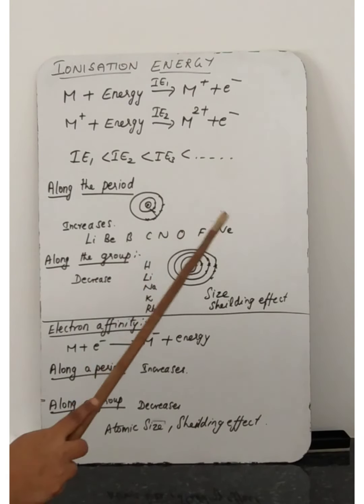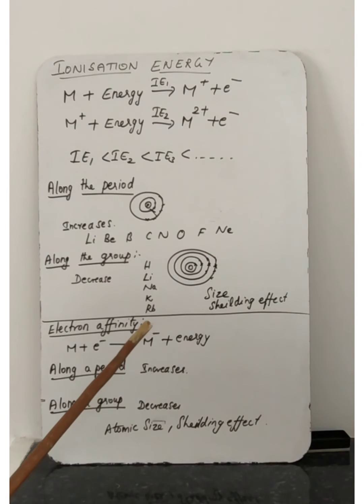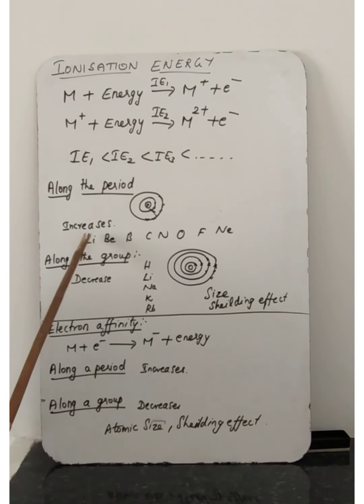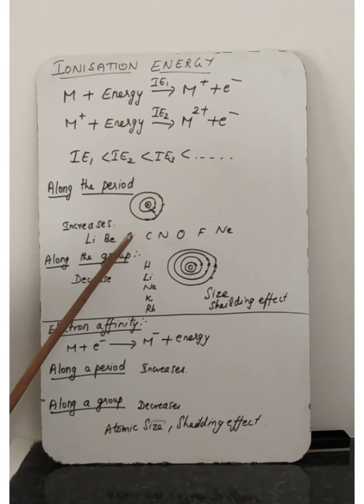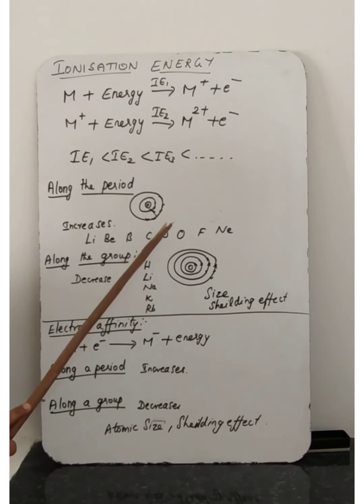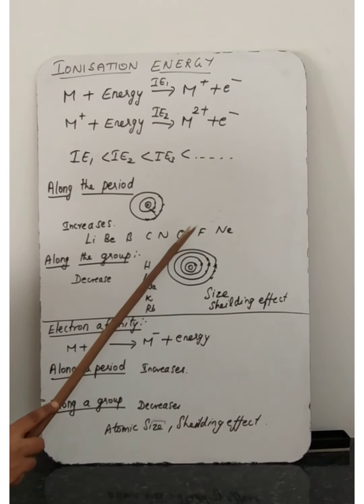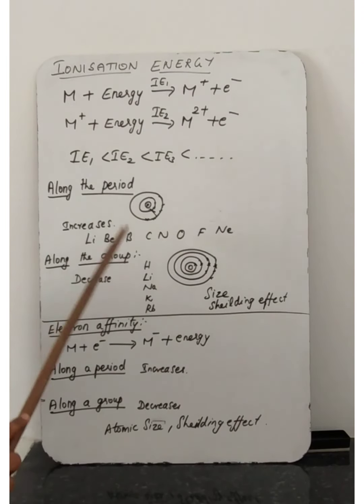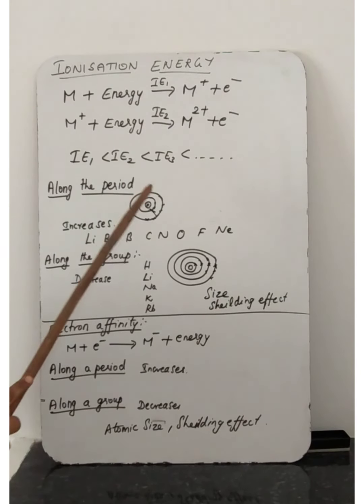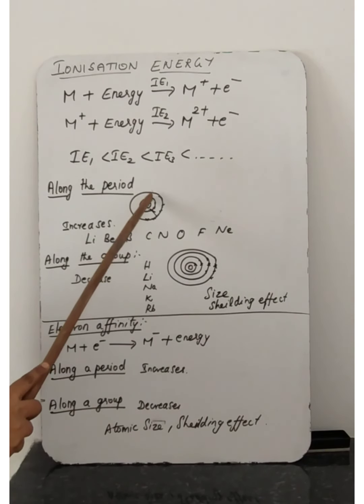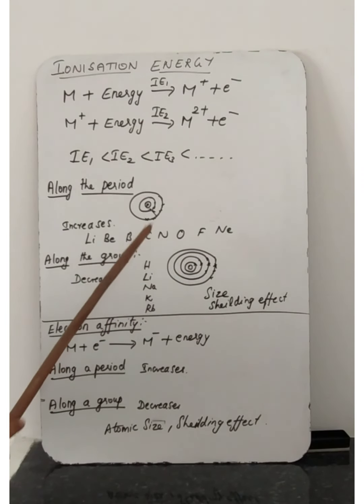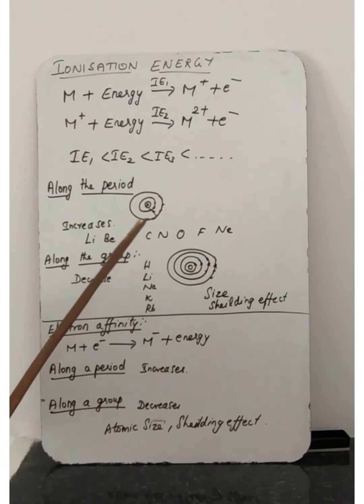So it increases by one step. In the last class we discussed atomic radius, how it varies along the group and along the period. If we move left to right in the periodic table: lithium 3, beryllium 4, boron 5, carbon 6, nitrogen 7, oxygen 8, fluorine 9. Only one step increases, which is the nuclear charge, so both the number of protons and the number of electrons increase by one.